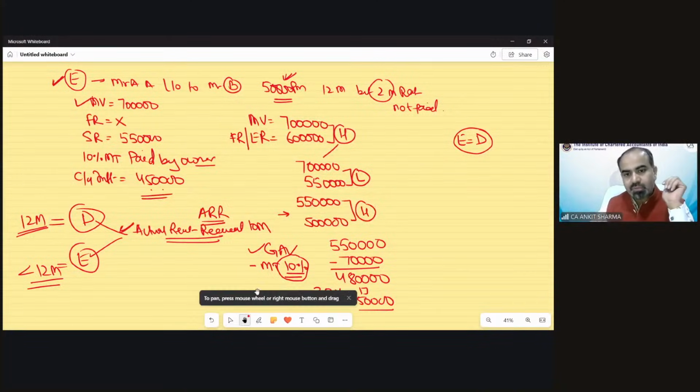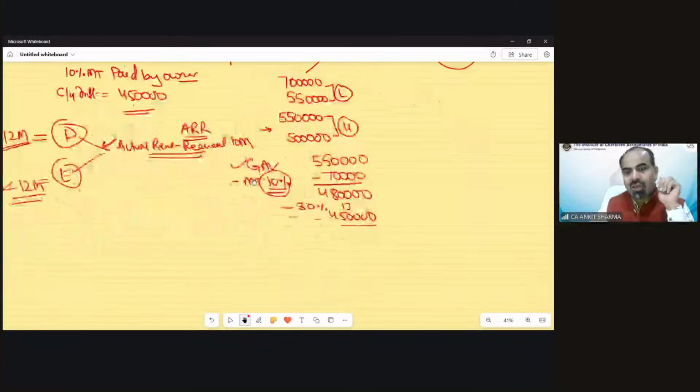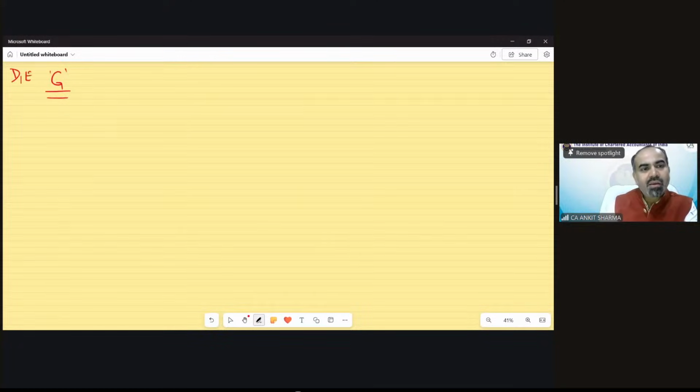Now, the next case should be case F, but we will complete case G first. F we will do at the end. So now case number G. And the good news is that cases D, E and G all have the same solution pattern, no differences. Only one thing will change, that is actual rent received. In case number D, that would be for 12 months. In case E and G, that would be less than 12 months. What is the difference then between E and G?